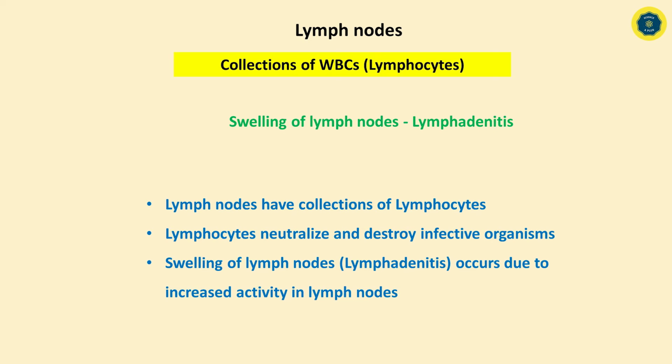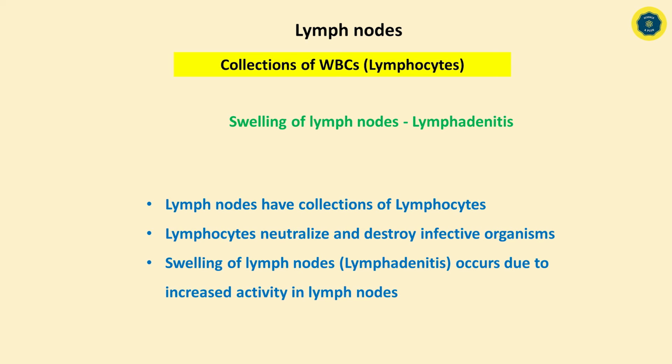And you can see some special features about lymph nodes. Lymph nodes have a collection of lymphocytes, which we also call white blood cells. These lymphocytes neutralize and destroy infective organisms, because the function of lymph nodes is protecting our body from infective organisms.